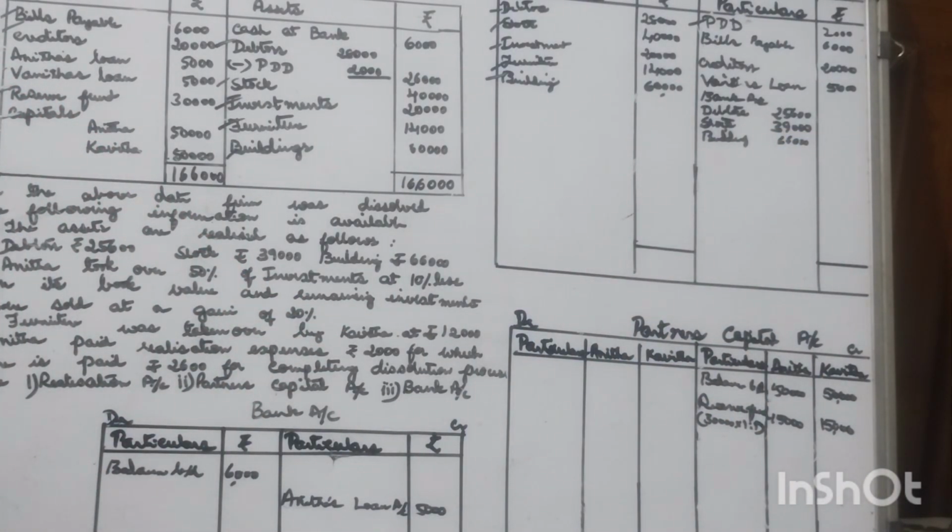Anita took over 50% of the investment. The value of investment is 20,000. So 50% of the investment, in the sense 10,000, one of the partners has taken over, and the remaining investment, 10,000, has been realized at a gain of 20%.